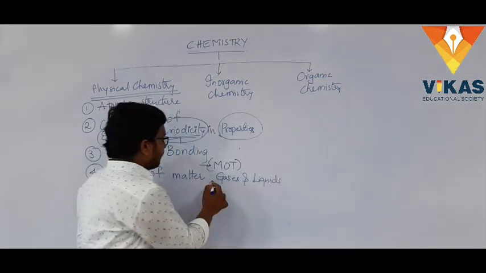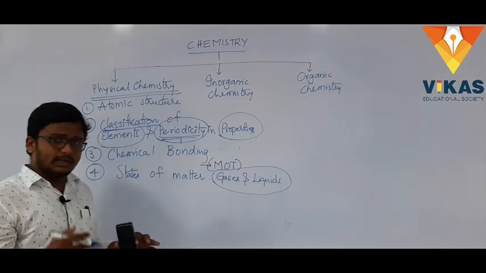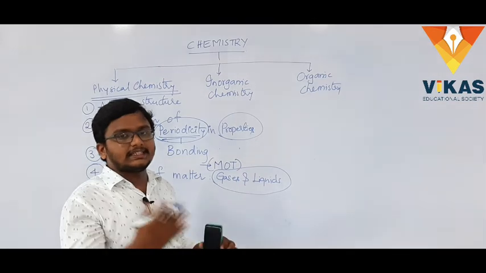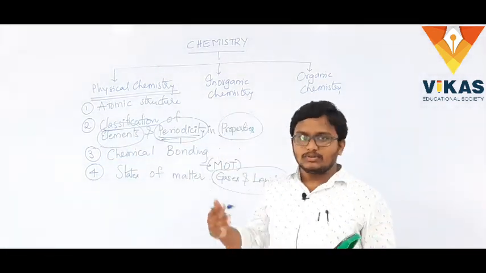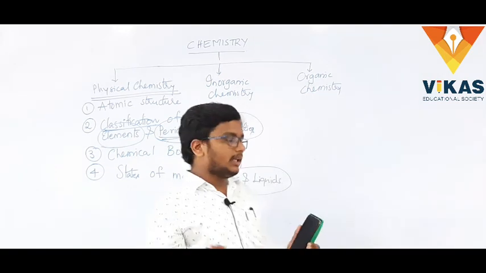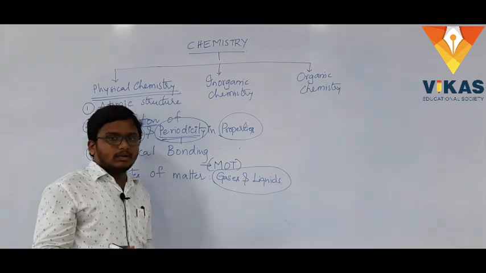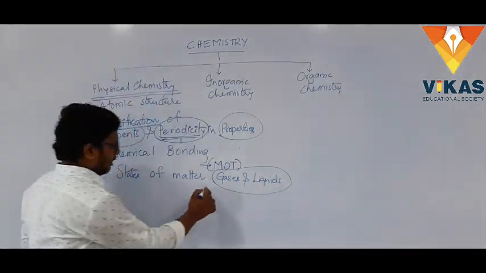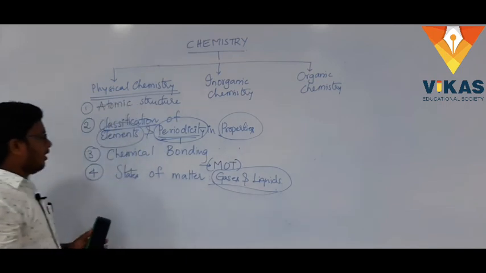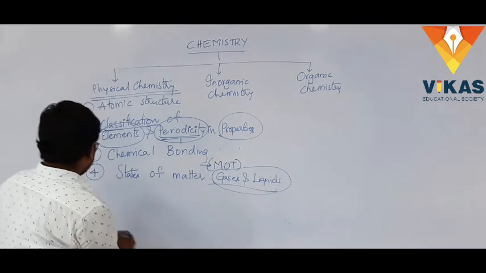So in particular we learn about gases and liquids, right? You already learned some gas laws as well, Boyle's law, Charles' law, Avogadro's law and all. So we'll be learning again in depth, a bit more advanced. We'll also look at the ideal gas equation. Also we'll see Graham's law and all, covered in states of matter, right?